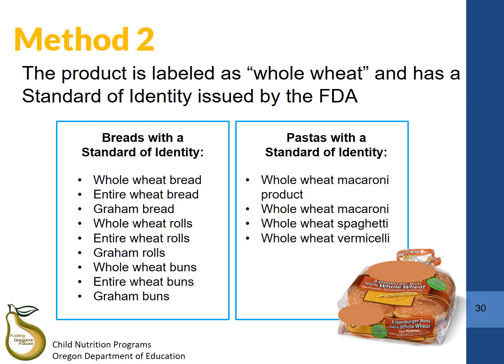The only grain products that have a standard of identity are breads and pastas. This means that this method will only work for breads and pastas with the exact names shown on this slide. This list of breads and pastas with a standard of identity is also available on the grains flowchart handout available on the CACFP meal pattern and menu planning page. If your grain product doesn't match one of these names on this list exactly, then it does not meet this particular method of crediting whole grain rich.